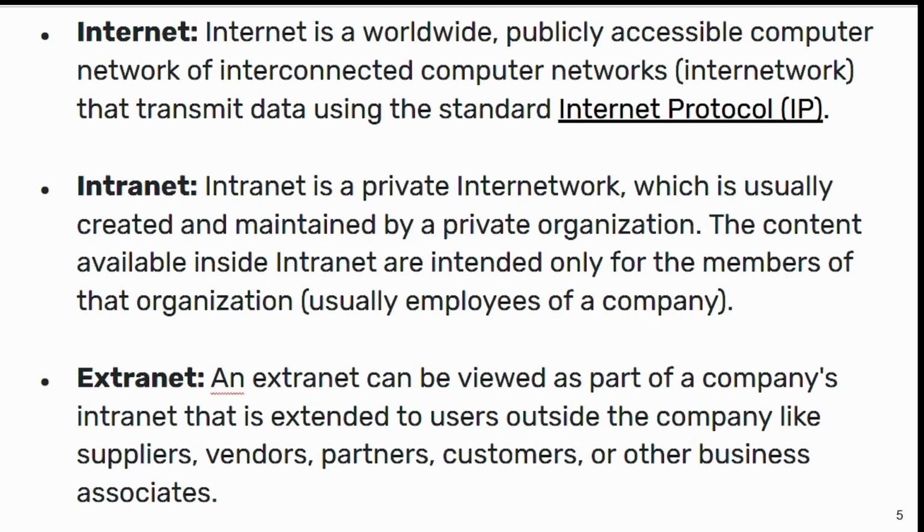And next is the extranet. Extranet is a part of intranet, which means it can be created from an intranet.